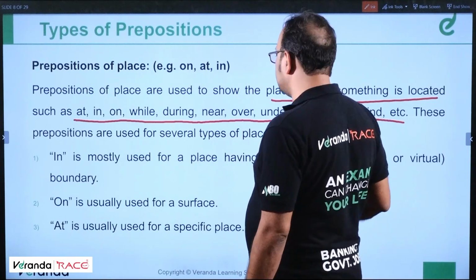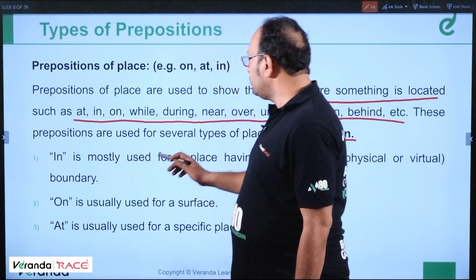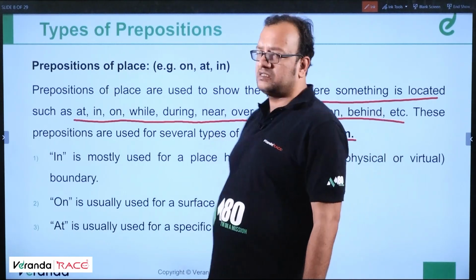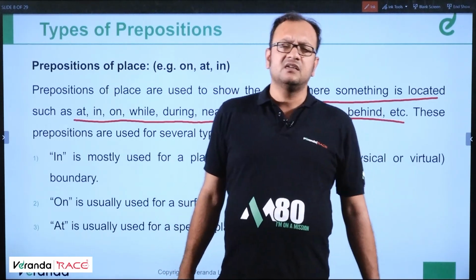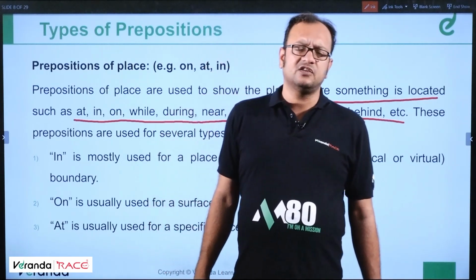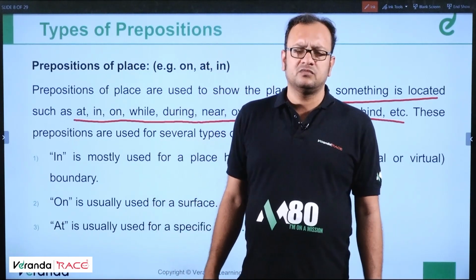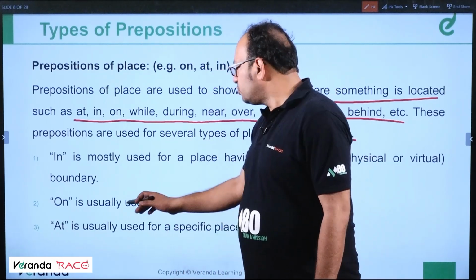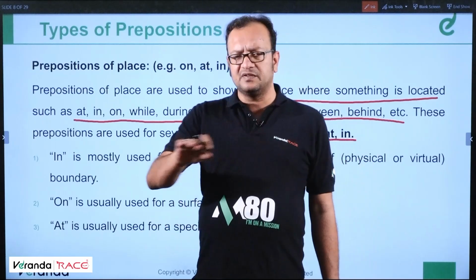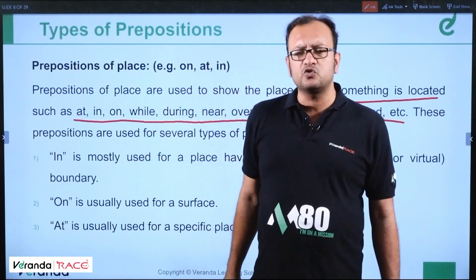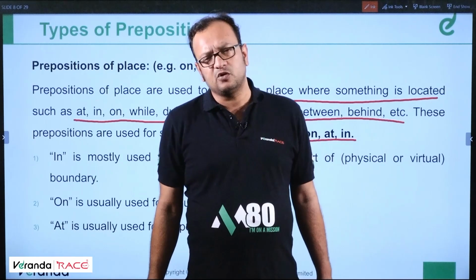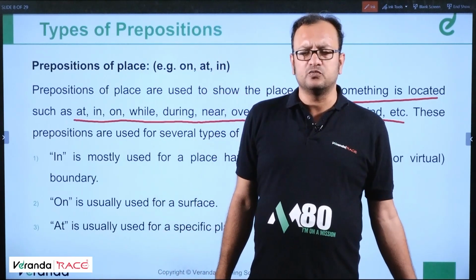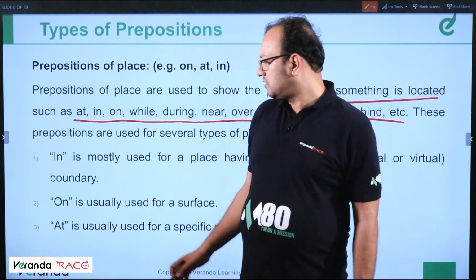Example, on, at and in. In is mostly used for a place having some sort of physical or virtual boundary. For example, the cow is in the garden, the students are in the classroom. I won't say the students are at the classroom. On is usually used for a surface. Suppose there is a surface and something is kept on it, we use on. The cup is on the table, not in the table. The students are on the classroom? No, the students are in the classroom.